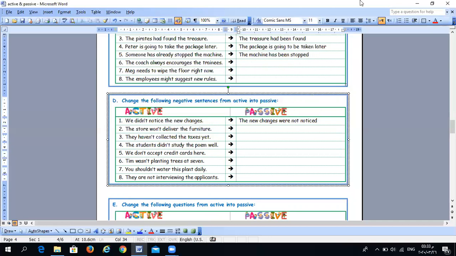Okay. Think about the second one. I will give you the chance. Think about it. The store won't deliver the furniture. This is a future. Okay, we have a negative sentence. So the furniture, now won't deliver, we will change it into won't be plus verb 3. So won't be delivered. Okay, now take your time just to answer the next sentences because I will check them with you.